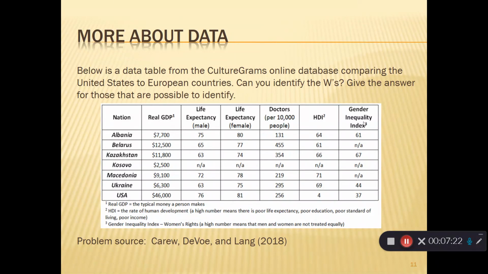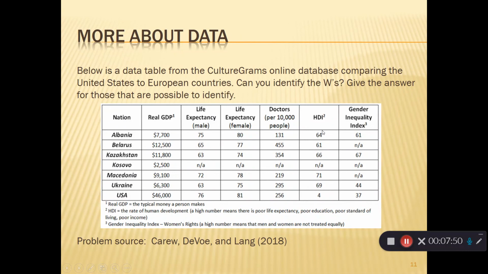For each of those, I want to list also the units that they're in. Notice my gross domestic product is dollars, right? This is the typical money a person makes. So this is just straight out dollars. Life expectancy, I would expect this to be in years for both men and women. Doctors, I would expect that to be the number of doctors per 10,000 people.